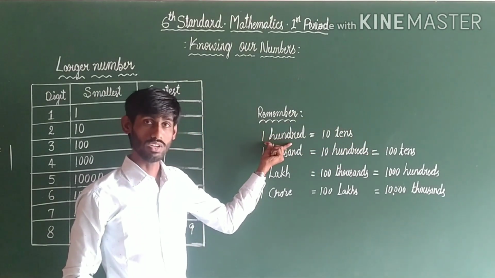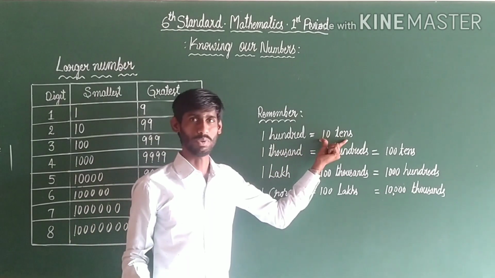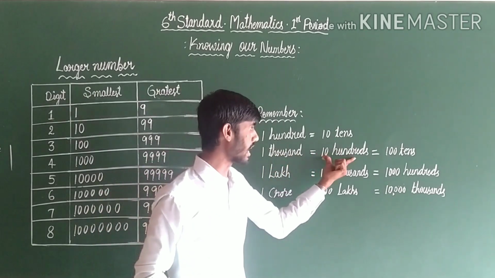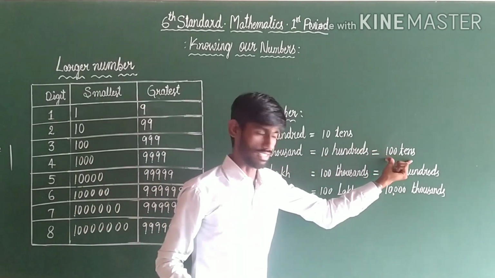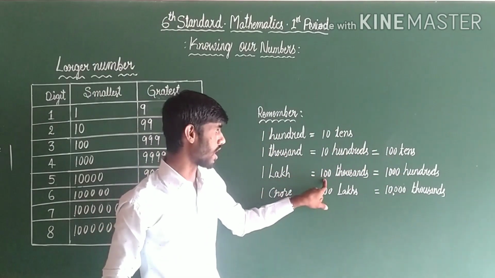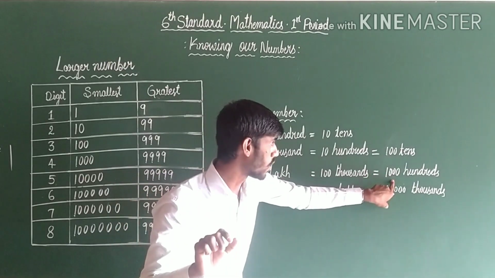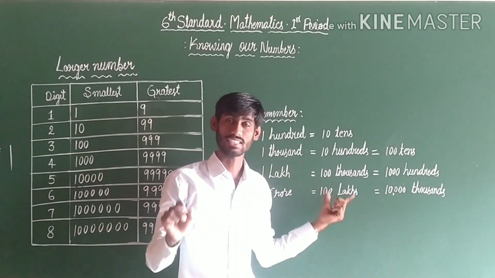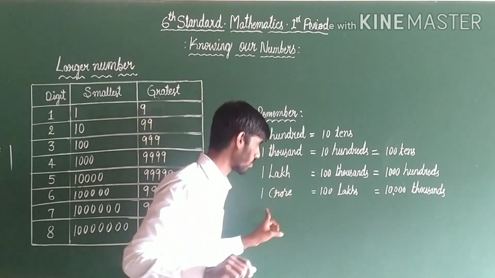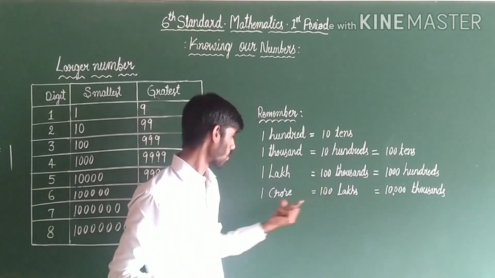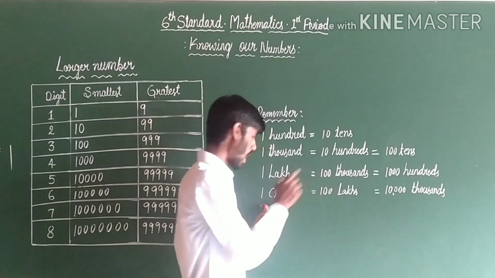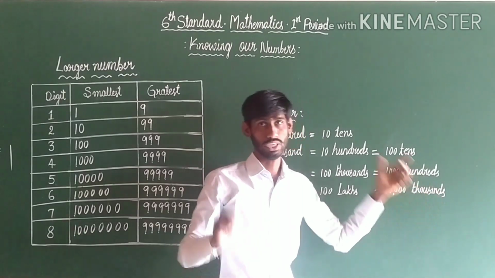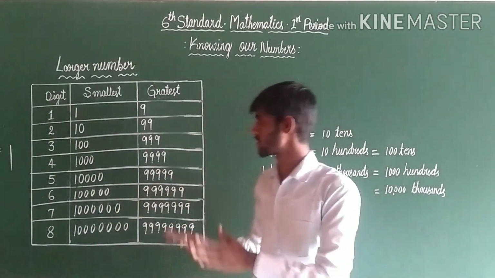A 100 rupee note is equal to how many 10 rupee notes? 10. 1000 is equal to 10 hundreds or 100 tens. 1 lakh is equal to 100 thousands or 1000 hundreds. 1 crore is equal to 100 lakhs. 1 crore is equal to how many thousands? 10,000 thousands. Be aware about this small information and also the tabular column.